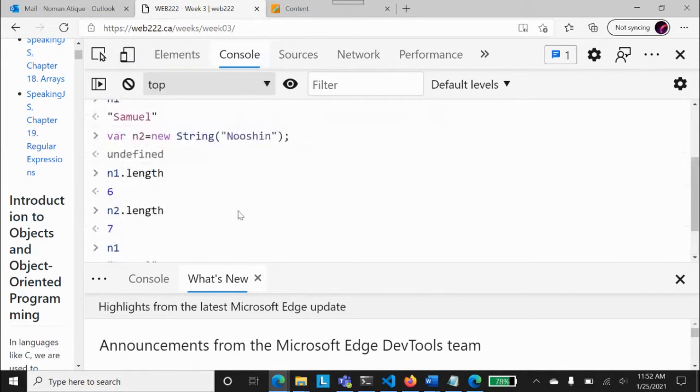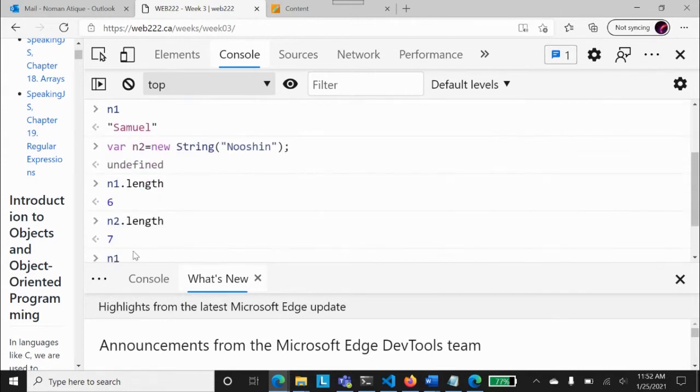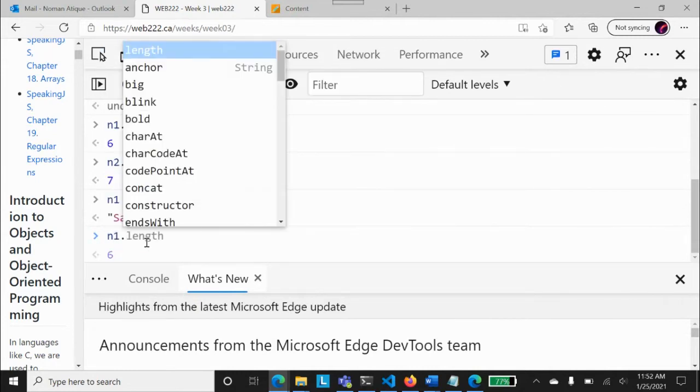So the inference here is that when we create simple variables, even in JavaScript, they also are treated as objects in the backend. Why? Because these features are supposed to be available only to objects, but here they are available to a normal string variable.